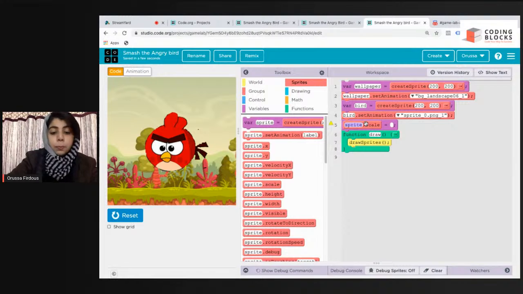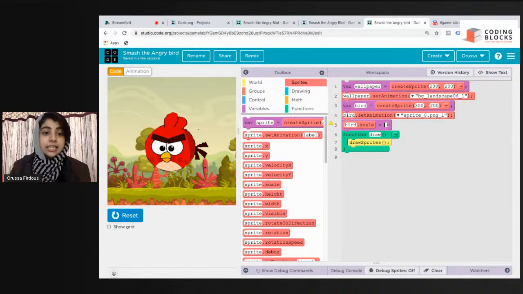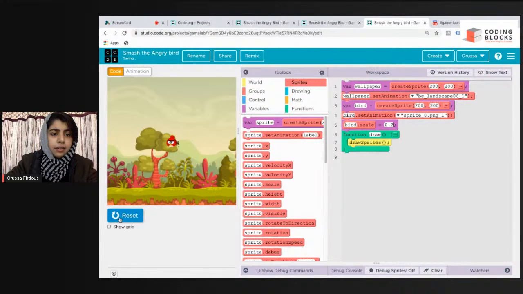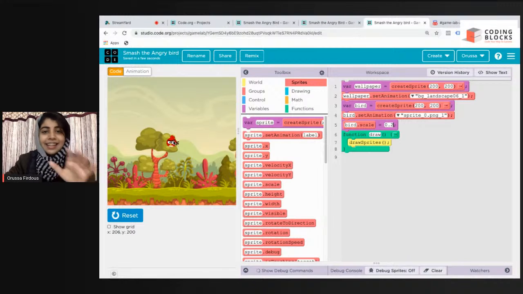So bird dot scale equals, because we have to decrease the size. If you want to increase the size, give it a value more than 1. But if you want to decrease the size, then the value you give is between 0 and 1. I'm going to try 0.2. I click on reset and run. This works for me.